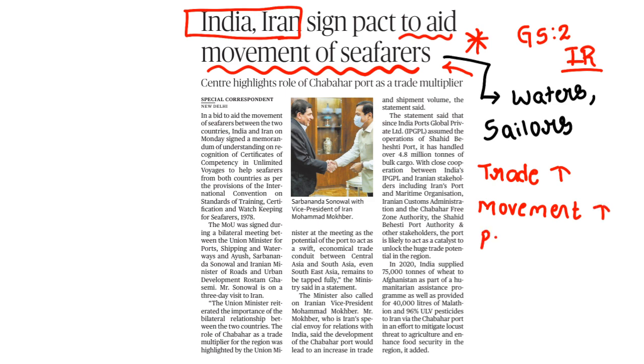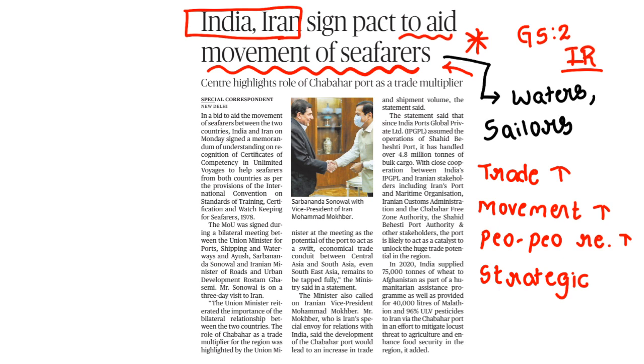Then people to people relations would increase, right? And after that we can also observe the trade movement, the people to people relations, and the country's strategic relations with Iran would also get increased. Clear? So in this way, the aid for the movement of seafarers is very important.